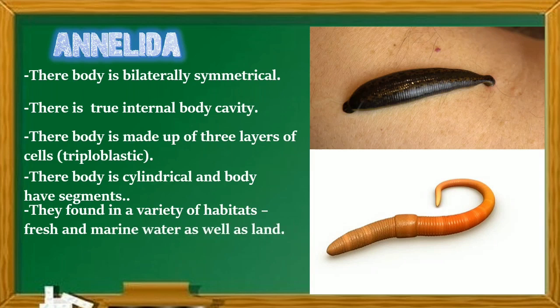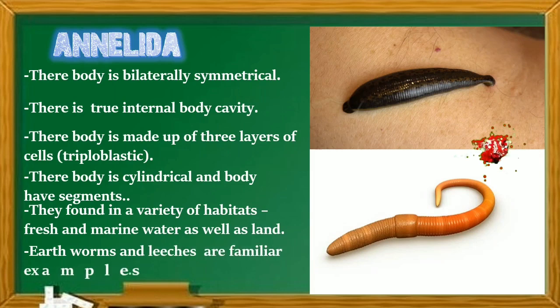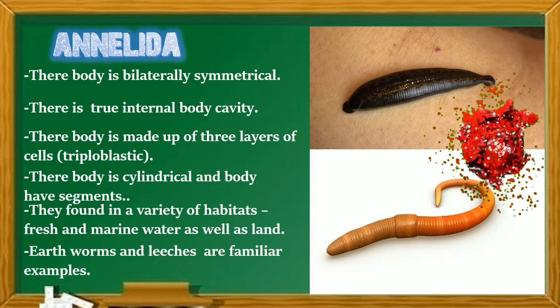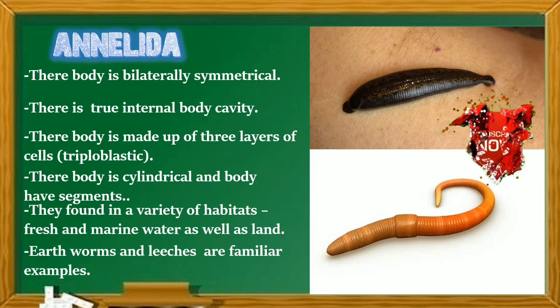They are found in a variety of habitats: fresh and marine water as well as land. Earthworms and leeches are familiar examples of annelids.